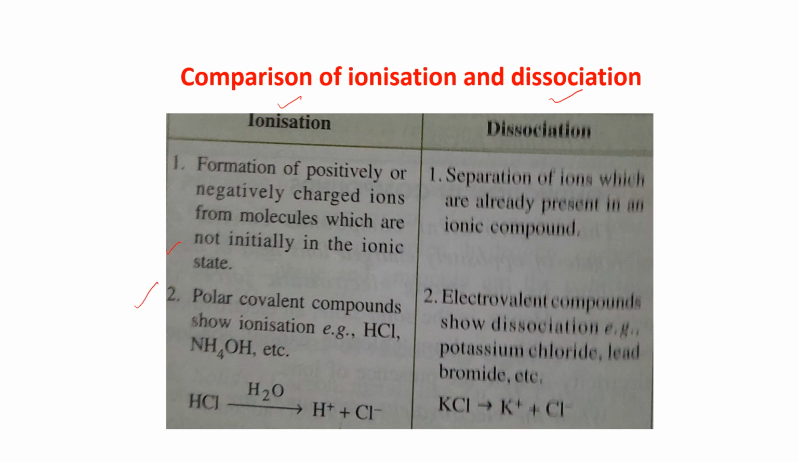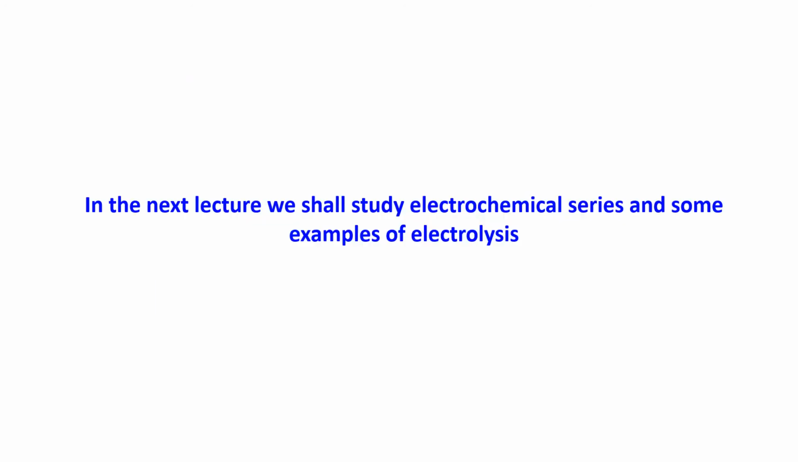And the next one: polar covalent compounds show ionization, like HCl, NH4OH, etc. And electrovalent compounds show dissociation: potassium chloride, lead bromide, etc. Okay. Now with this, lecture 1 ends here. In the next lecture, we shall study the electrochemical series, which is very important, and some examples of electrolysis.